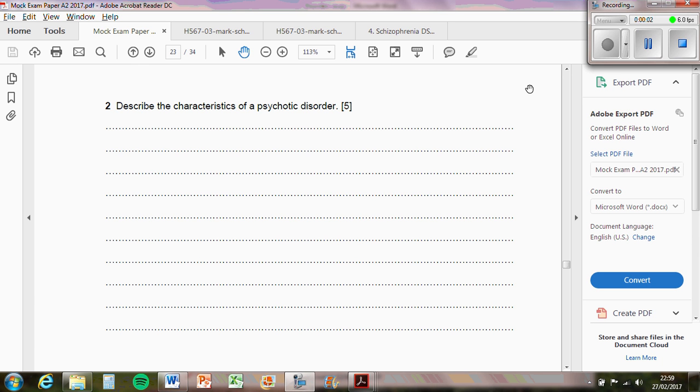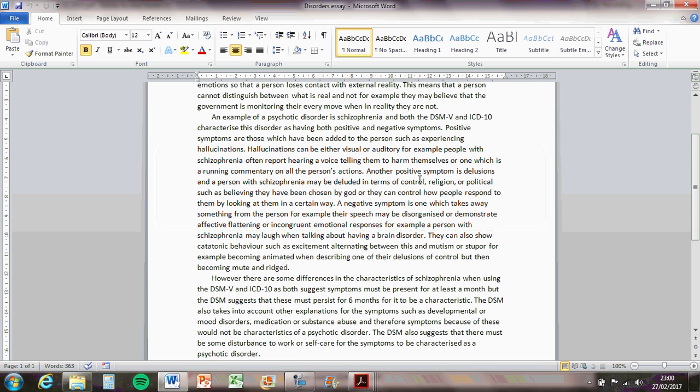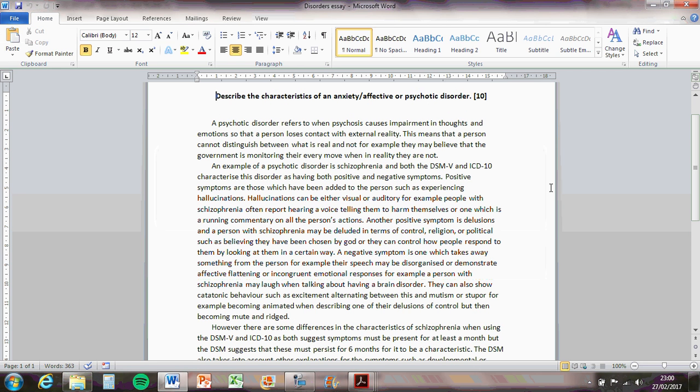So this question says describe the characteristics of a psychotic disorder for 5 marks. We actually did this question in class. So we talked about a psychotic disorder referring to when psychosis causes impairment in thoughts and emotions, so that they basically lose contact with external reality. That'll get you a mark if you say what a psychotic disorder is.